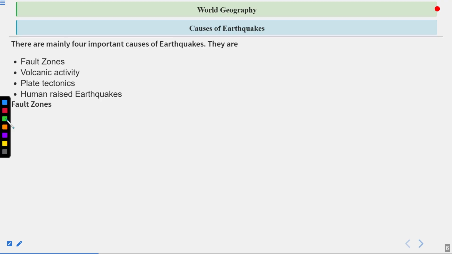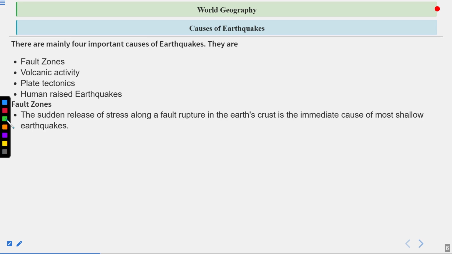Then fault zones. Let's discuss the fault zones first. The sudden release of stress along a fault rupture in the earth's crust is the immediate cause of most shallow earthquakes.